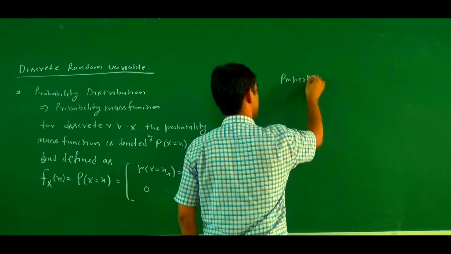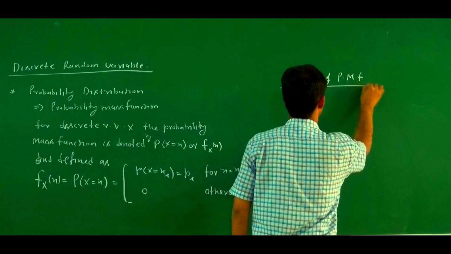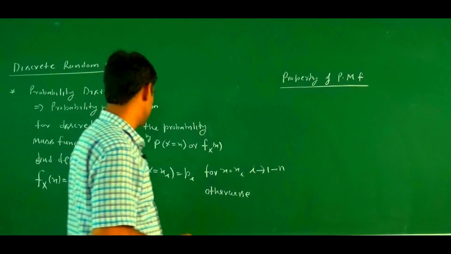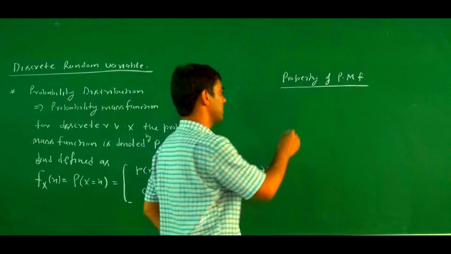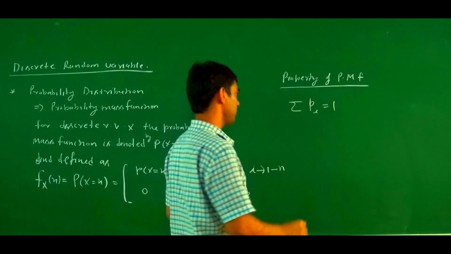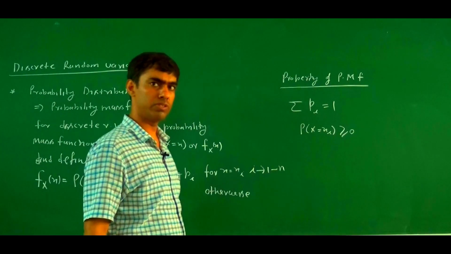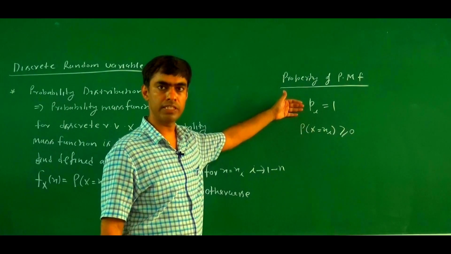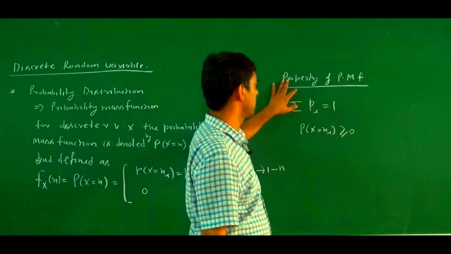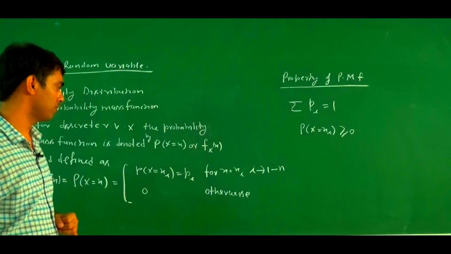Properties of a probability mass function, PMF. What is the property? The sum of all the probabilities, the summation of p_i, equals 1. And obviously, for all values, the probability of X equal x_i is greater than or equal to 0, because by the definition of probability, the sum of probabilities equals 1, and probability is always greater than or equal to 0. This is the property of a probability mass function.